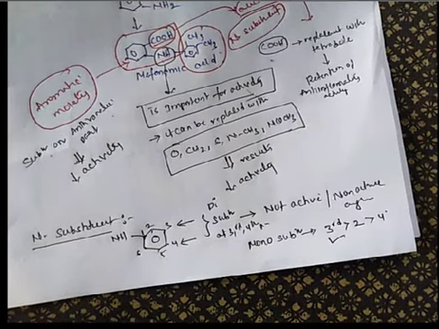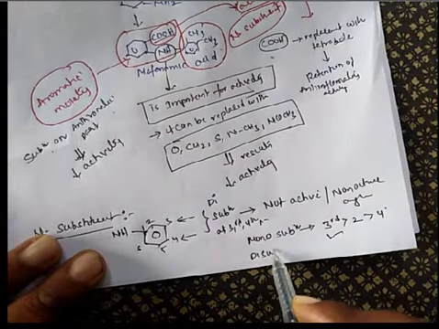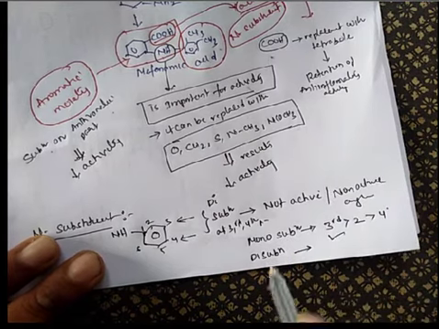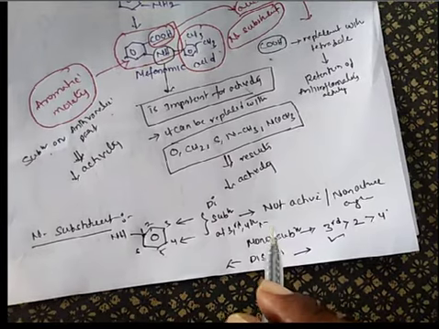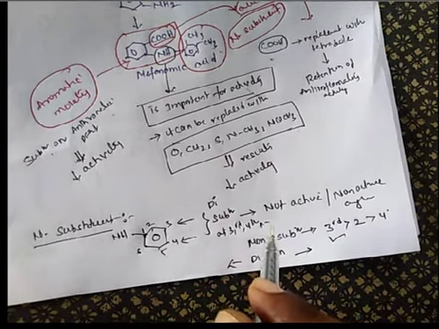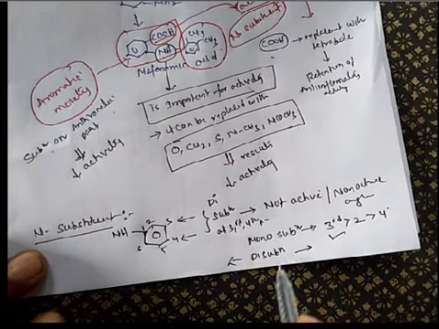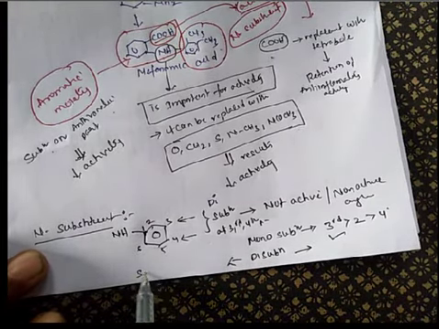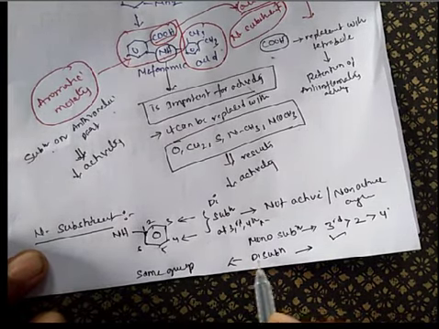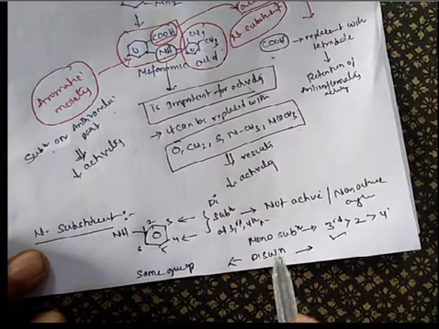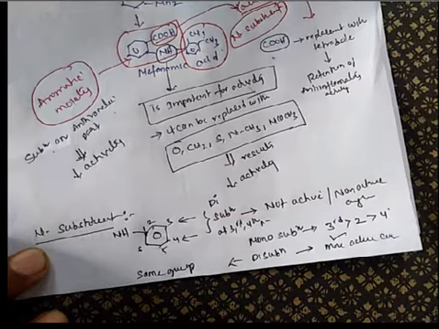So if you want to do disubstitution, that means we want to substitute two groups. Disubstitution means two groups. It is better to substitute at alternative positions. If you do substitution at alternative positions with the same group, such that the two groups are the same, there will be a more active compound obtained.